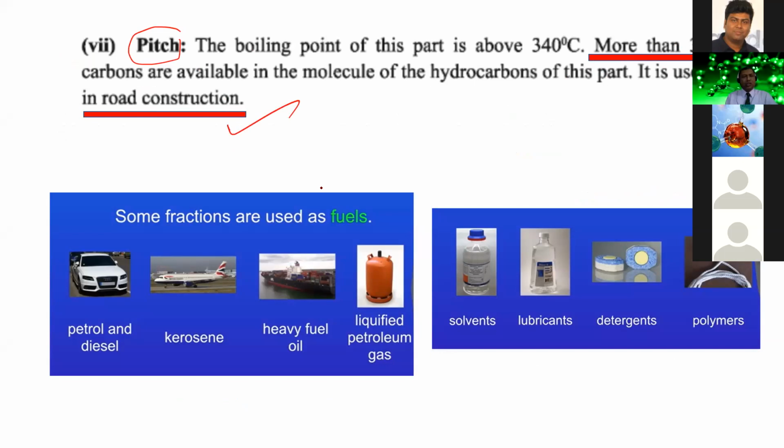Dear students, I hope you understand what crude petroleum is and how we can separate the different parts of petroleum using the fractional distillation process, and what the composition of these different parts is. Some of them are known as LPG, some as gasoline, kerosene. They have different names, different compositions, different boiling points, and different uses.